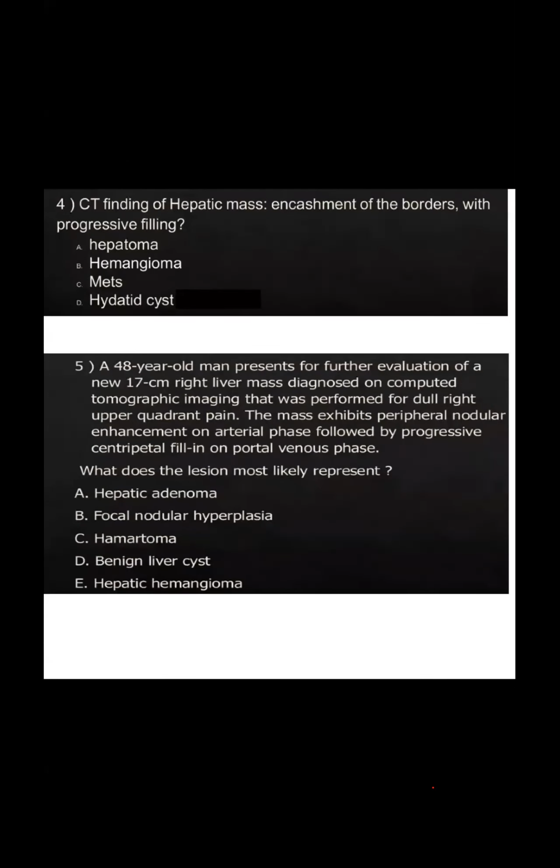A 48-year-old man presents for further evaluation of a new 17 centimeter right liver mass diagnosed on computed tomographic imaging that was performed for a dull right upper quadrant pain. The mass exhibits peripheral nodular enhancement on the arterial phase followed by progressive centripetal fill-in on the portal venous phase. What does the lesion most likely represent? Hepatic adenoma, focal nodular hyperplasia, hematoma, benign liver cyst, hepatic hemangioma.